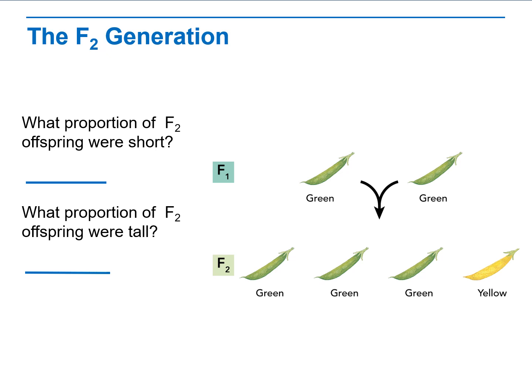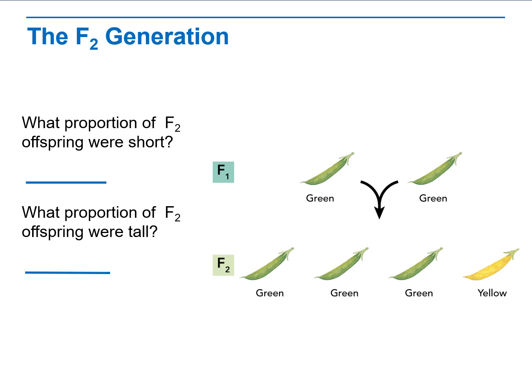Each of these does not represent one plant, so it's not like he would only have 2 plants in the F1 generation. He would have many, many plants in the F1 generation, and so these pods really represent a ratio of the offspring. So if he had 40 plants, then 10 of them would have yellow pods, 30 would have green pods.